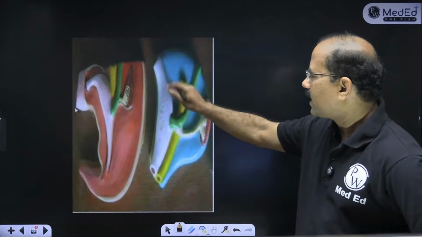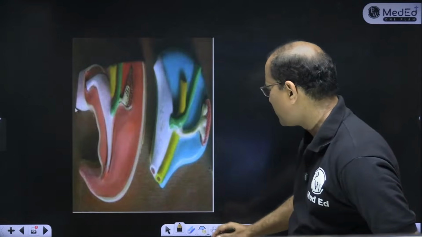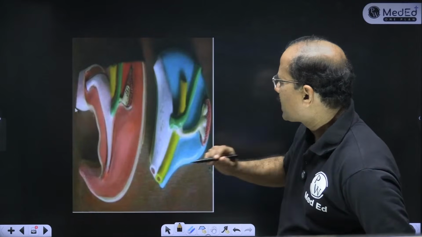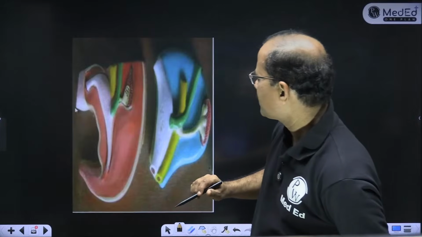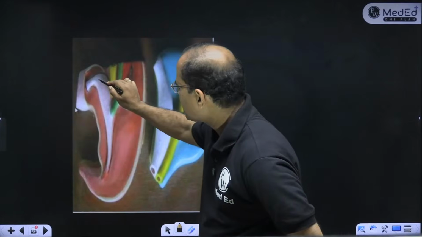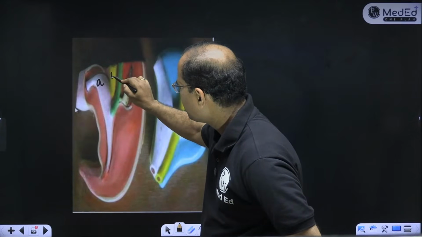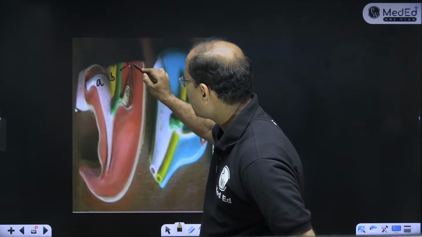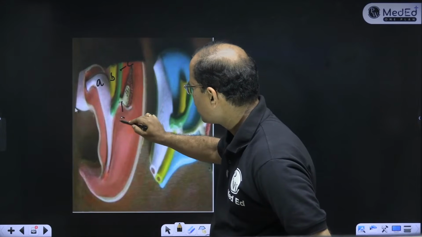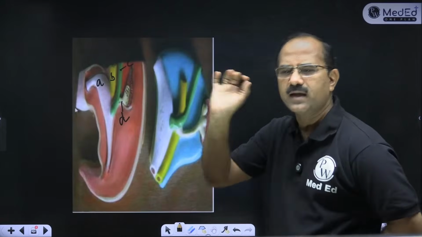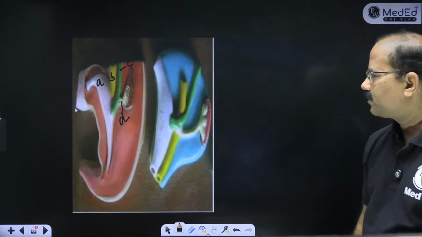चलो. Now, can you tell me what is this? हाँ, ये क्या है बोल सकते हो? One moment. Okay, you tell me what is this A, what is this B, what is this C, and what is this D? Just think and answer.